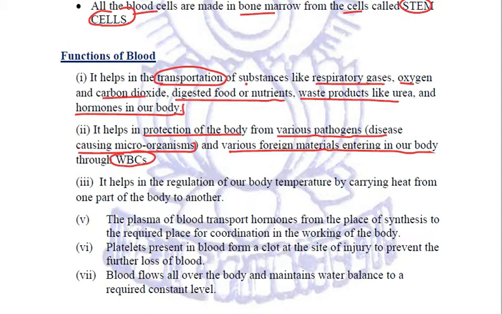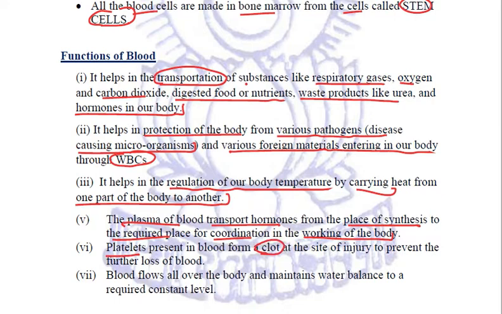Blood also helps in the regulation of our body temperature because it carries heat from one part of the body to another. Now, the plasma of blood transports hormones from the place of synthesis to the required place for the coordination in the working of the body. And the platelets present in blood form a clot wherever there is a site of injury, so that no further loss of blood should happen. So it prevents the further loss of blood, right?